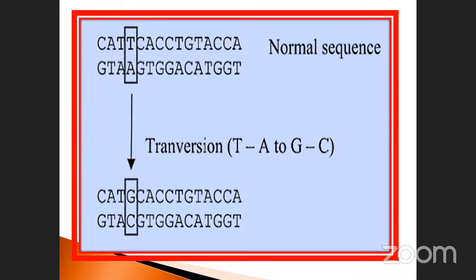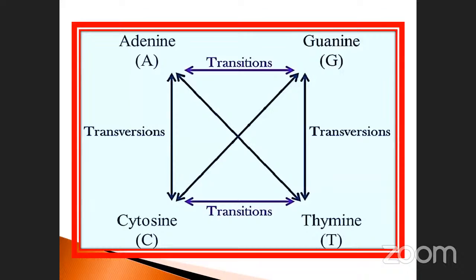It may be changed in another way also: place C here and G there. You can also invertedly substitute it. So this is one type, transversion. There are so many combinations where transversion takes place. Adenine always combines with thymine, and likewise cytosine with guanine.